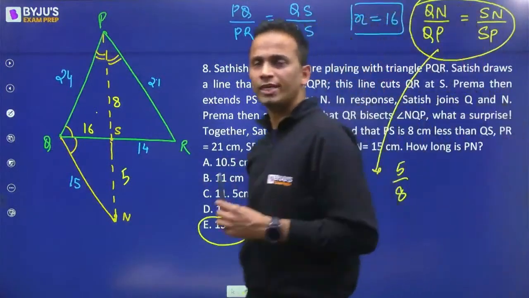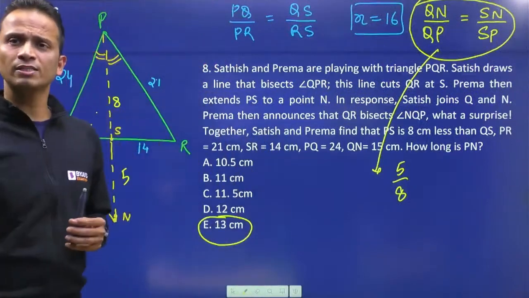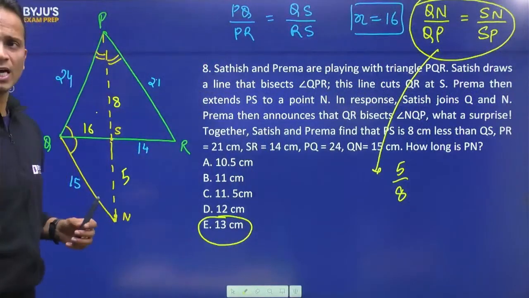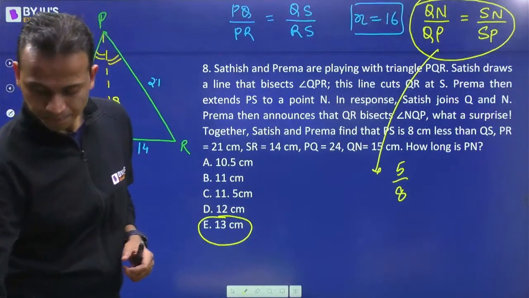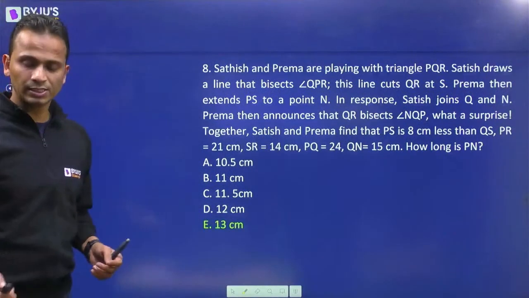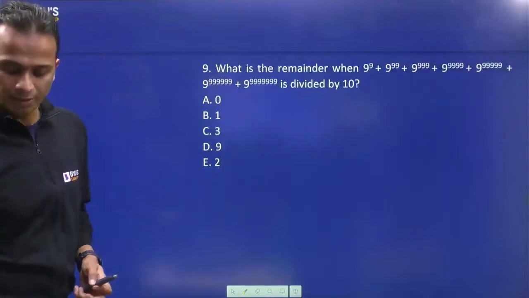Okay. So Vijay, yes, your answer is correct. Keshav, your answer is correct. Vineet, 11 is not the answer. Please check what mistake you have made. Okay. So 13 is the correct answer. Let's move on. Look at question number 9.